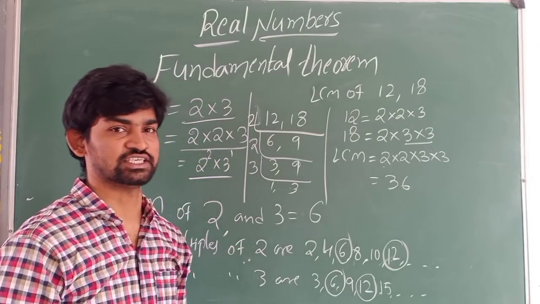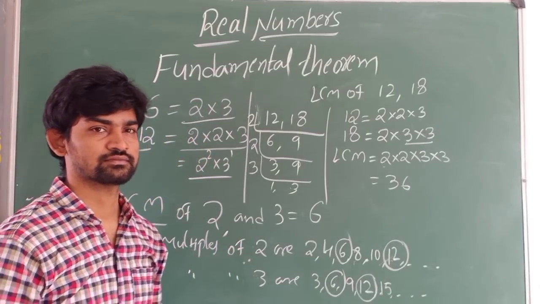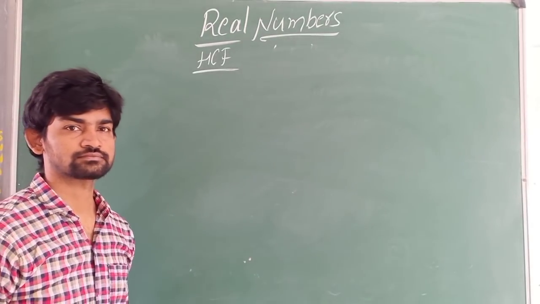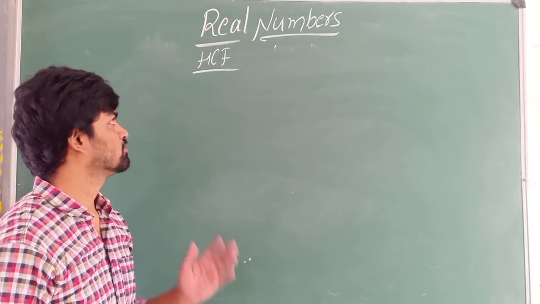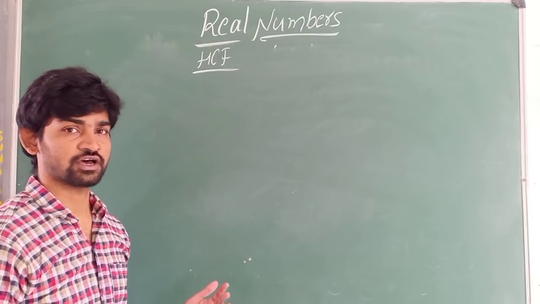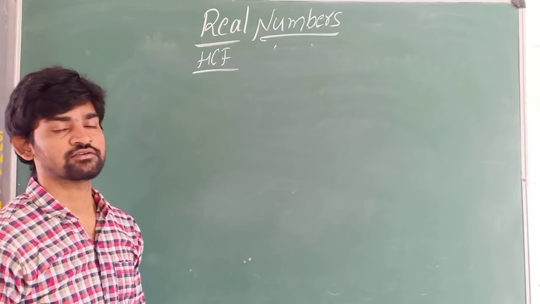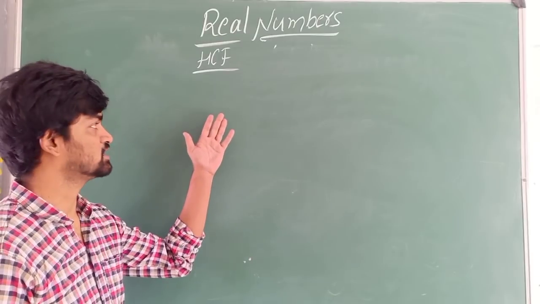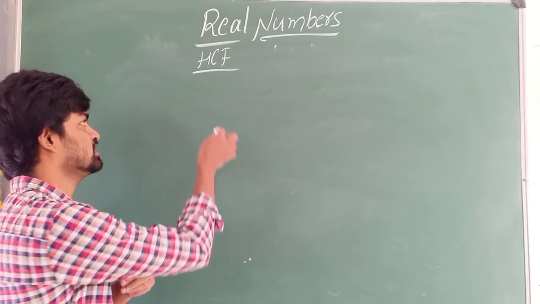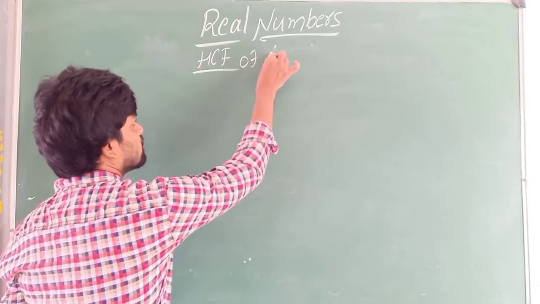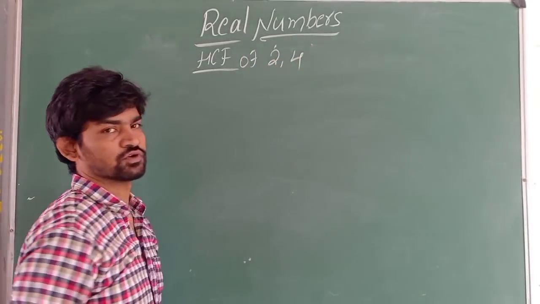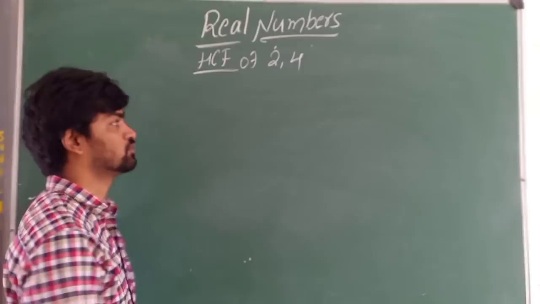Let us see HCFs now. So HCFs are factors, highest common factors. I have taken 2 and 3. Now we will see the HCF of 2 and 4. Let us find the HCF of 2 and 4.